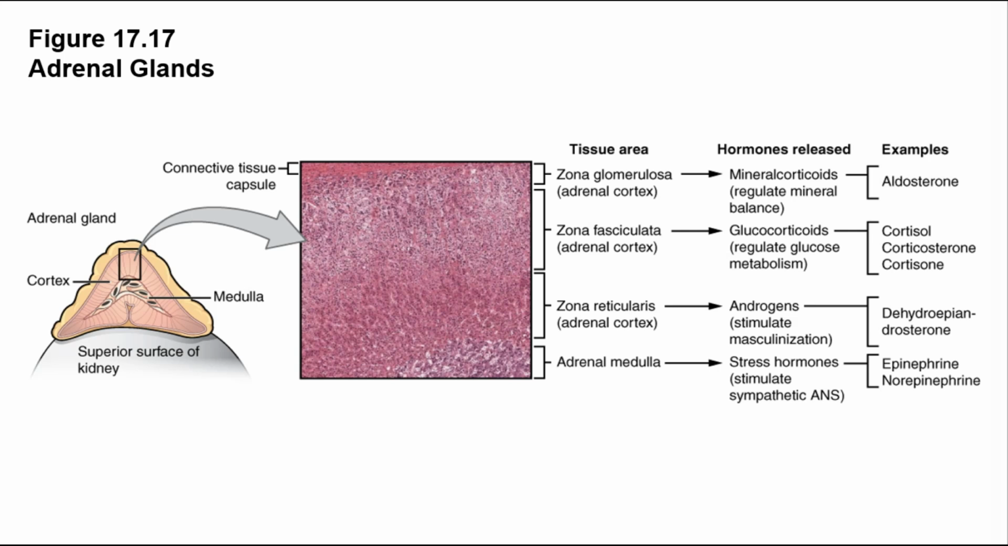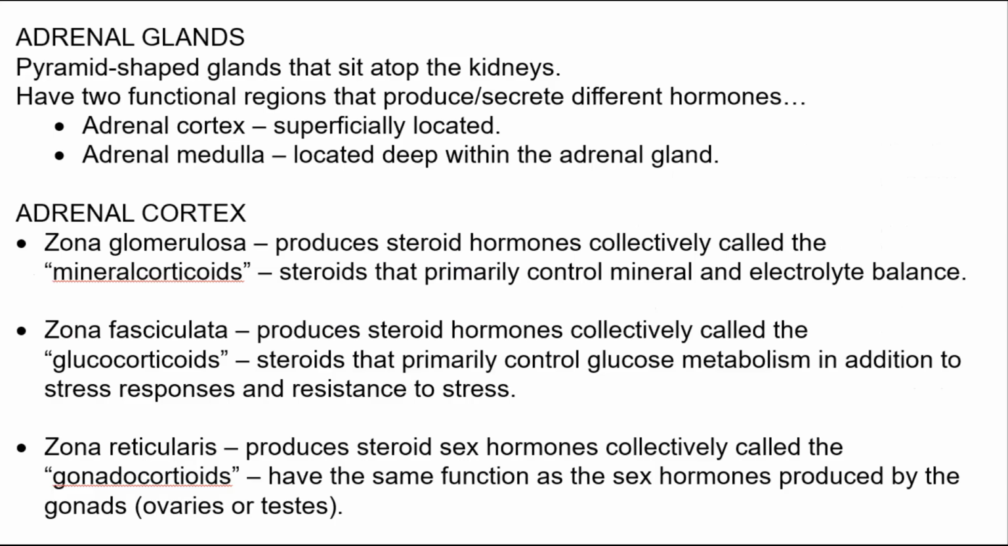Figure 17.17 examines the adrenal cortex and the adrenal medulla. The cortex consists of gland tissue and is composed of three layers: the zona glomerulosa, located superficially. Moving deeper, we encounter the zona fasciculata and then the zona reticularis. The deepest aspect of the gland is the adrenal medulla. The layers of the adrenal cortex all produce different steroid hormones.